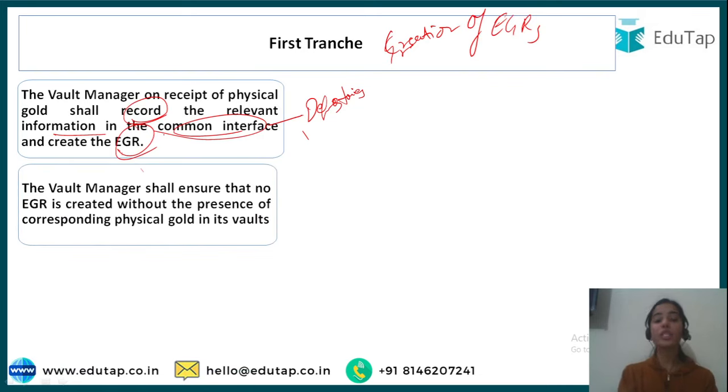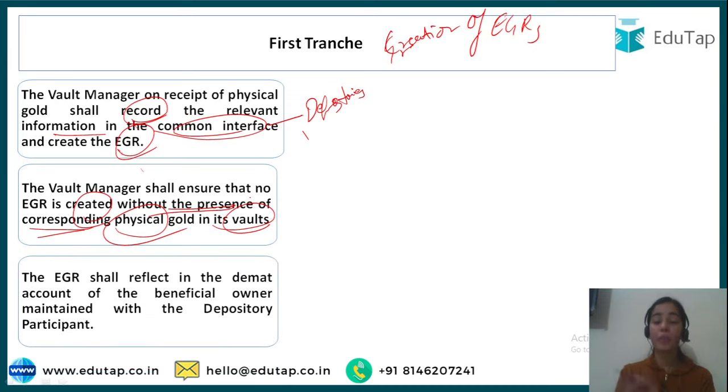The vault manager shall ensure that no EGR is created without the presence of corresponding physical gold in its vault. If I am not giving the physical gold and I am just saying that I will give it later, just give me the EGR right now, that will not happen. First you have to give the physical gold, then only your EGR will be created by the vault manager.